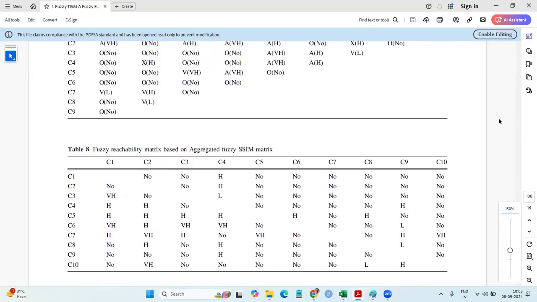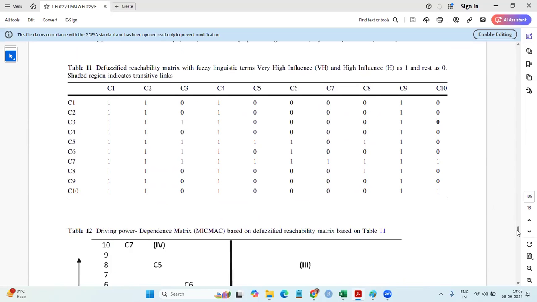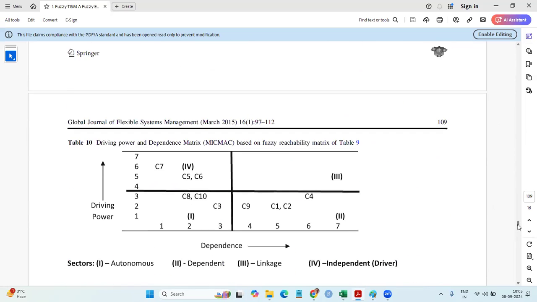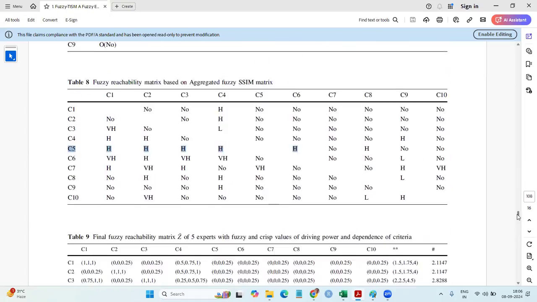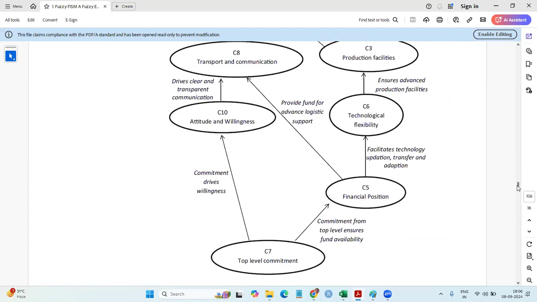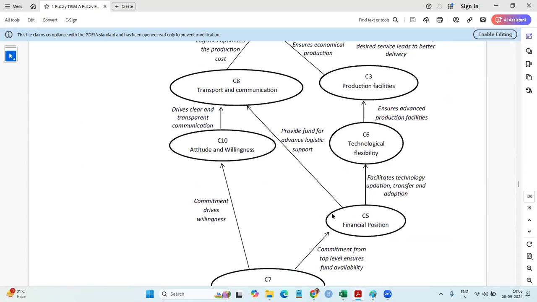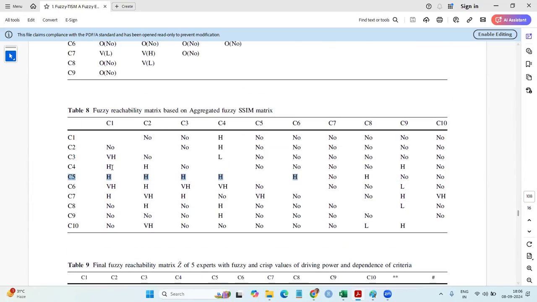Check this out. From C5 to C6, is there any result? This is reachability 1. I think this is defuzzified. No, I'm a little confused where they have made the table. From C5 to C6, here it says the result is there. So are we looking for C5, C6? No, C5, C6 is an arrow, but C5 to C10. Actually, I'm looking at why this arrow is not there. C5 to C10 says no, there is no relation.